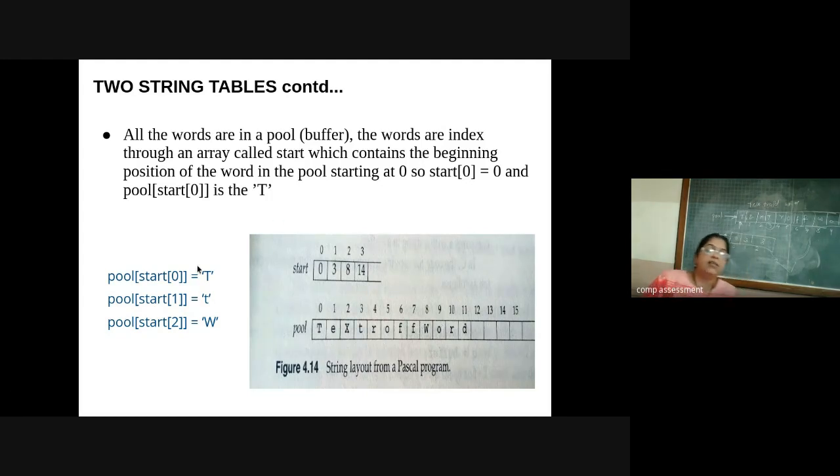So in Pascal, while dealing with all these words, it maintains an index through an array called start, which contains the beginning position of each word in the pool, starting at 0.